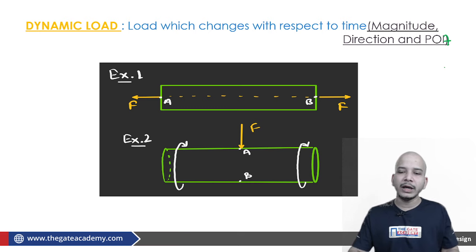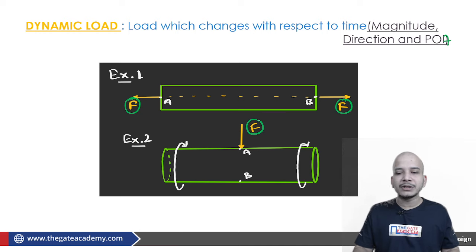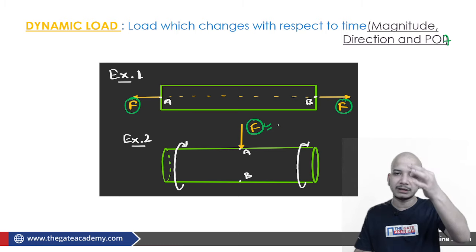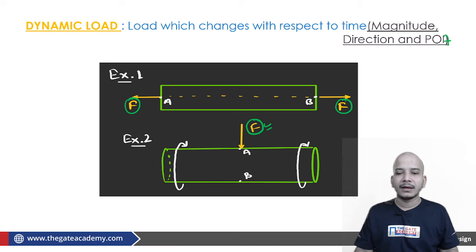Okay. So if the load is changing, directly you can see that if the magnitude changes, the stress will change. If F increases, the stress will increase. If F decreases, the stress will decrease. If the direction changes, the direction of stress will also change from tension to compression. Now even if the point of application of load is changing, here the body is under rotation, and even if the force direction and magnitude remain the same, because of the rotation the point of application of the load is changing.